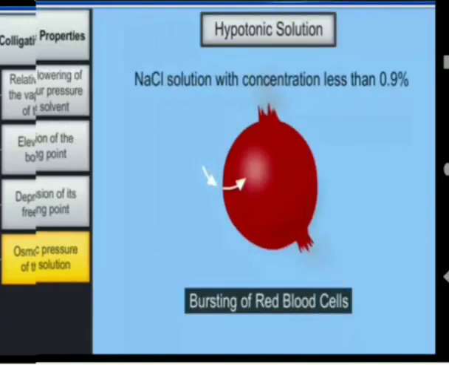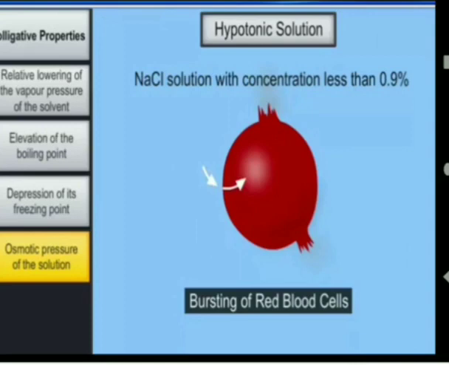So what will happen? The solvent molecules move from outside to inside. Why? Because inside there is high concentration, and outside there is less concentration, and osmosis says that the movement of solvent particles is from low concentration to high concentration.